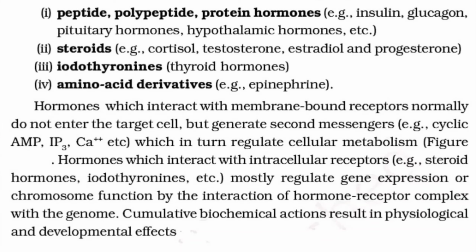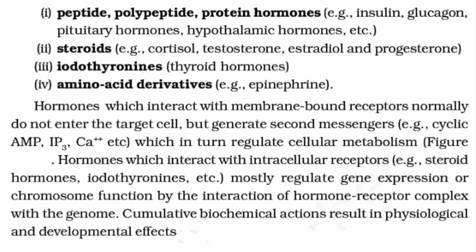The second type is called steroids. These are nuclear hormones, which have their receptors situated on the nuclear membrane. Examples are cortisol, testosterone, estradiol, progesterone, and estrogen.